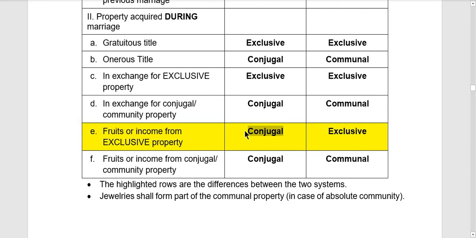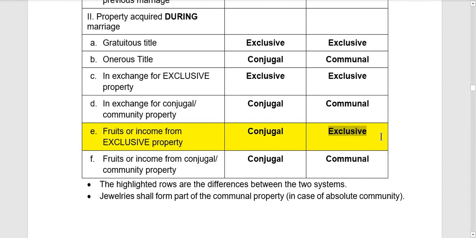Kasi nga, it is considered to be a communion of their fruits during marriage. Under absolute community of properties naman, the fruit follows the principal. Kaya, kapag yung fruit is from the exclusive property, exclusive din siya under absolute community of properties.